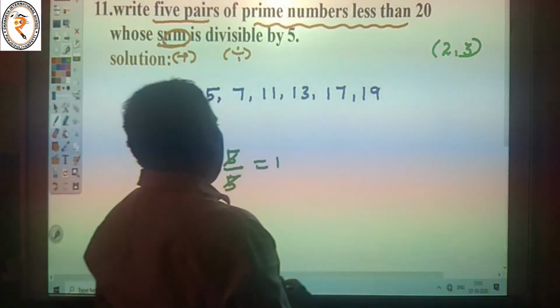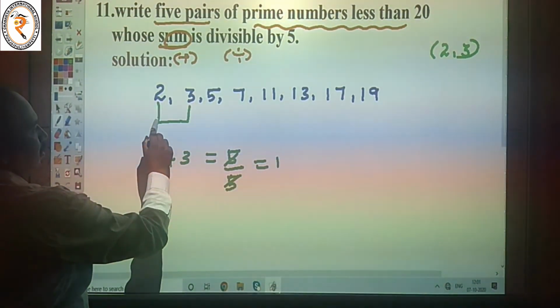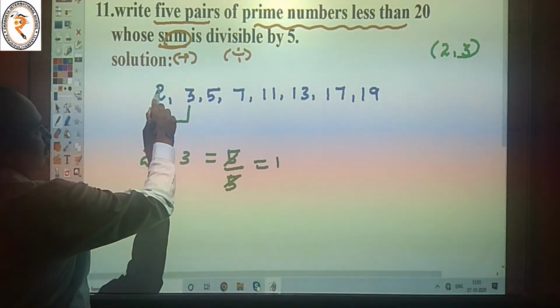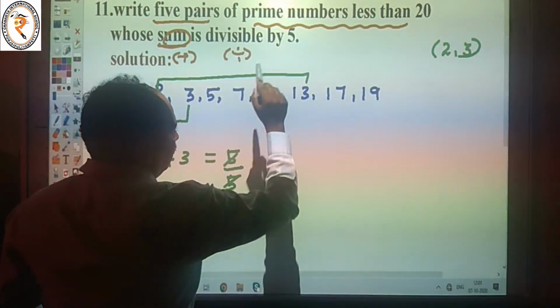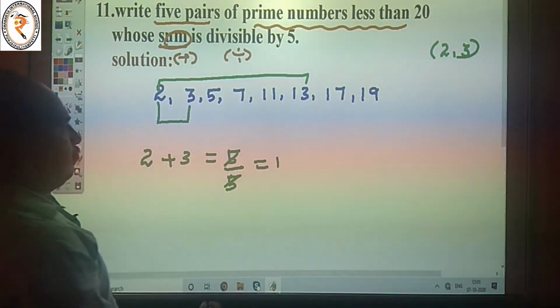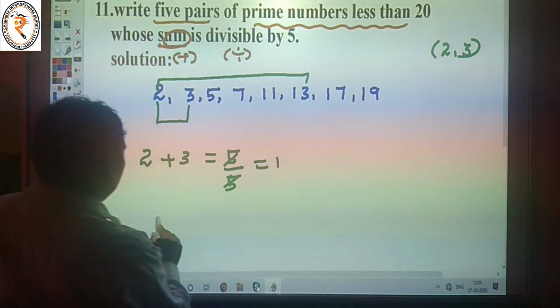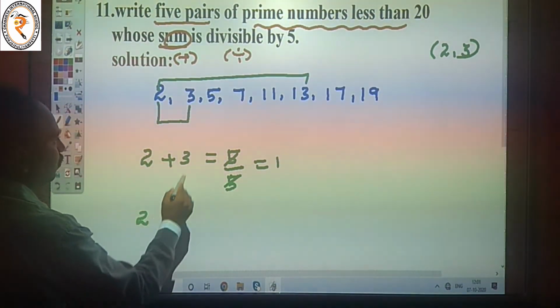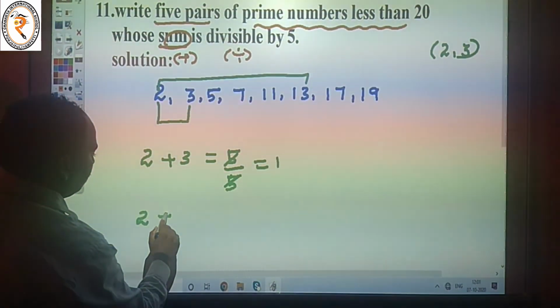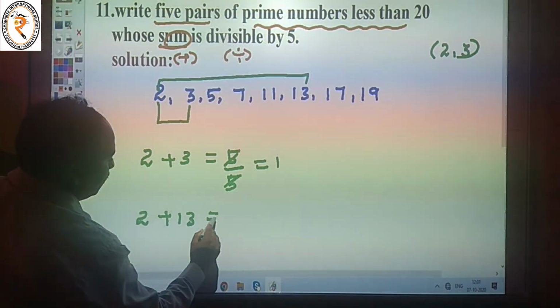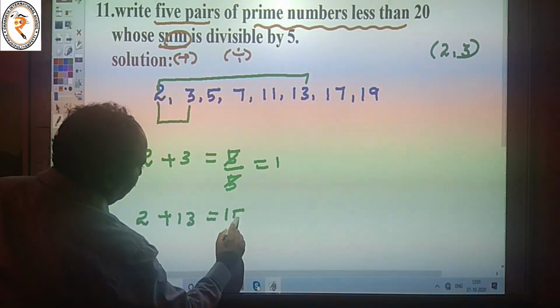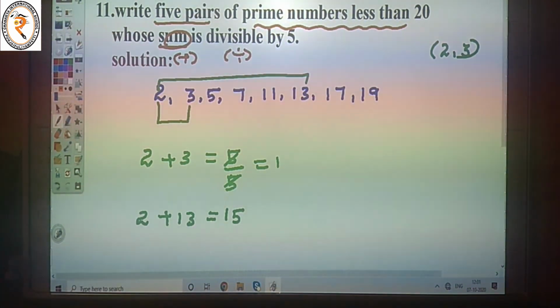Next, the second pair: 2, 13. 2 plus 13 is equal to 15.